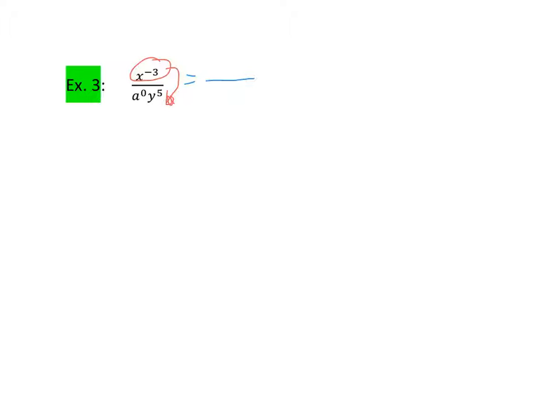And then let's talk about a to the 0. I don't know what a is, but anything to the 0 power is 1, with the exception of if a were 0. And I know that a is not going to be 0 because we're in the denominator. So anything to the 0 power is 1. So this is going to go away right here because that equals 1. But I'm going to go ahead and just put it in here anyway, so that's 1. And then we're going to keep the y to the 5th.